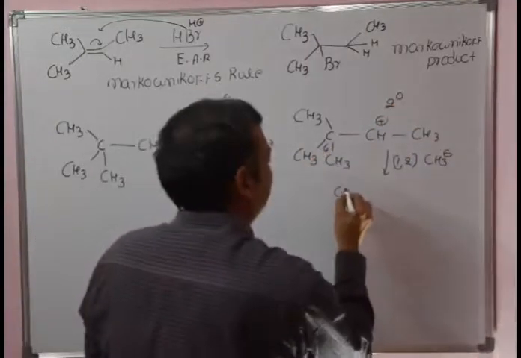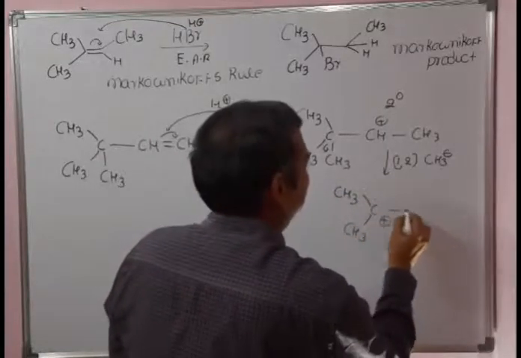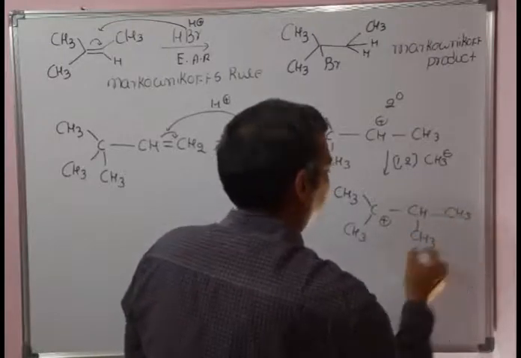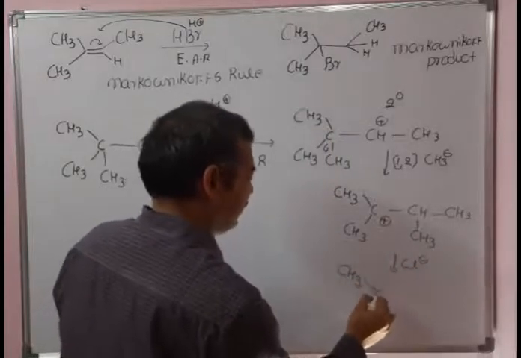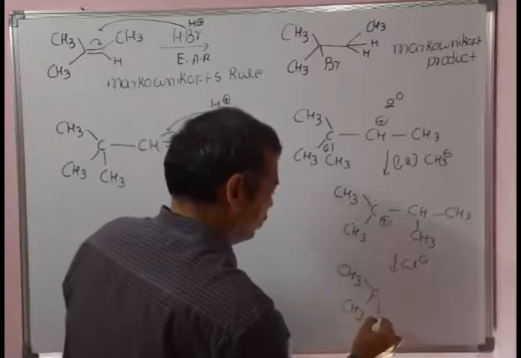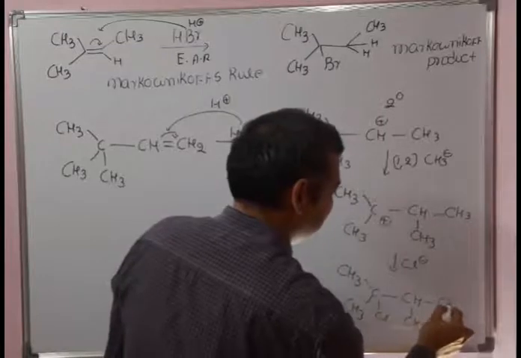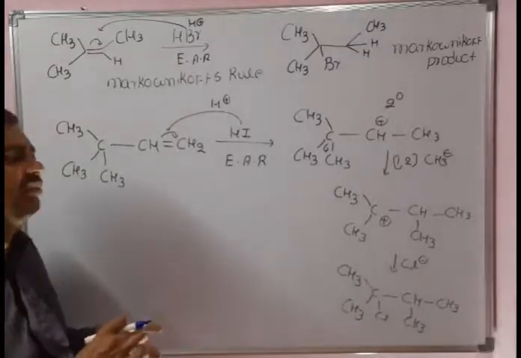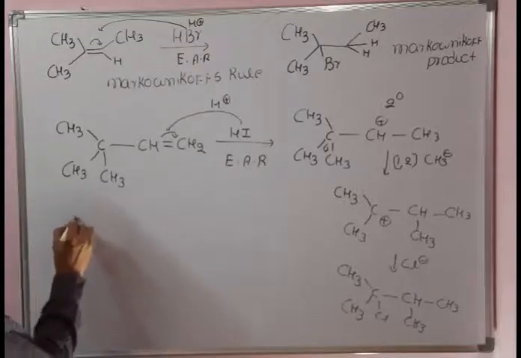As a result, CH3, CH3, positive charge, CH, CH3, CH3, and then Cl minus will attack here. The product obtained is CH3, C, CH3, chloro, CH, CH3. This is the major product obtained after rearrangement of this compound. So see one more example. Even though this is the Markovnikov rule, we cannot write the product directly. One more interesting example.